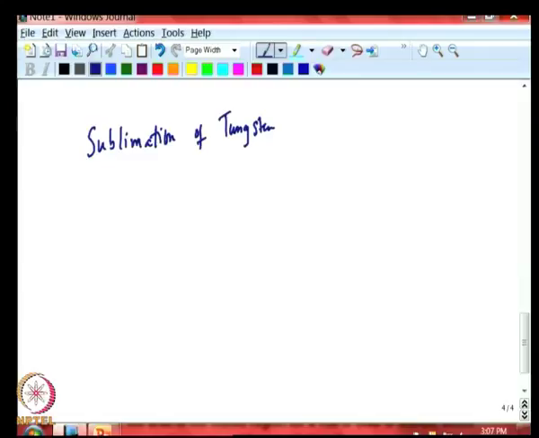tungsten to vapor, and so this is a value which can be shown to be around 10 to the power minus 6 into T by 3000 to the power of 30 grams per centimeter squared per second. Okay.